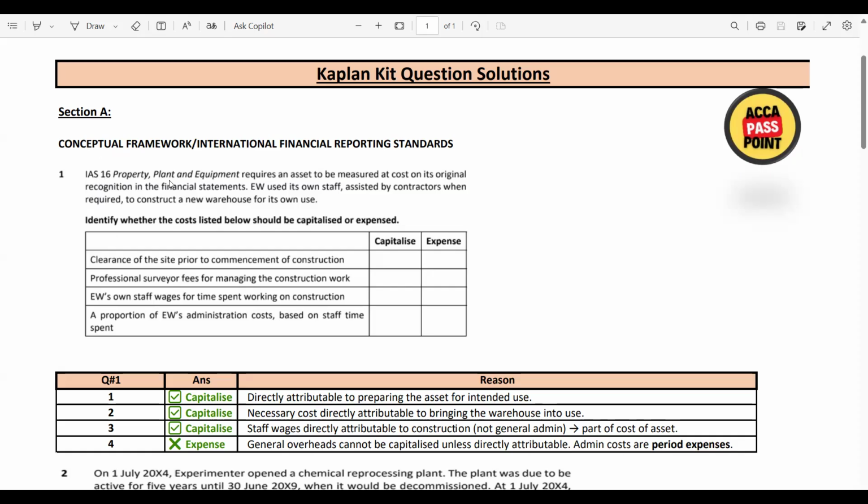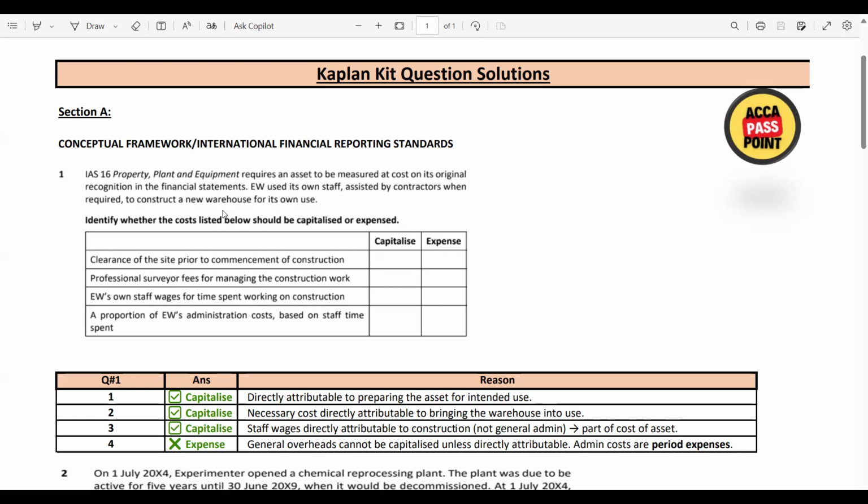IAS 16 Property, Plant and Equipment requires an asset to be measured at cost on its original recognition in the financial statements. EW used its own staff, assisted by contractors when required, to construct a new warehouse for its own use. So EW is an entity which is going to construct a new warehouse. We all know that whenever there is a construction, of course there are some costs associated with it.